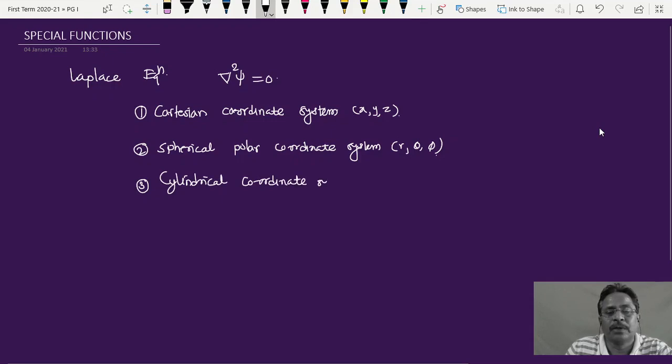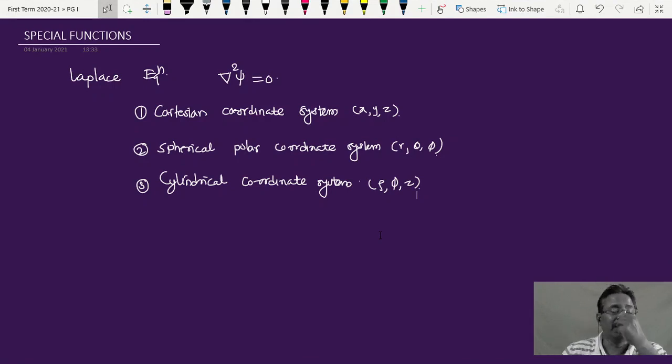I am sure all TYBSc students, as well as students who studied their BSc in physics earlier here in Pune University, know all this. Those from outside Pune University might not have gone through this, but it doesn't matter. These are the three different types of coordinate systems.